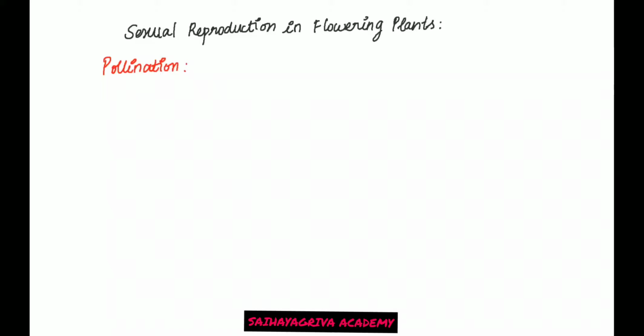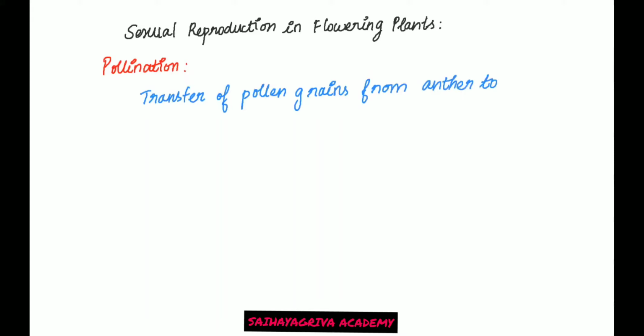We all know pollination is transfer of pollen grains from anther to stigma. Okay. So this is the basic definition of pollination. Fine. So based on this, we have different kinds of pollination. Majorly, we'll be taking three different kinds of pollination.